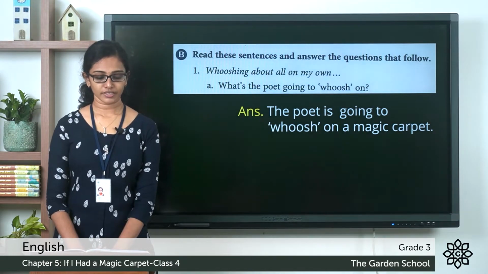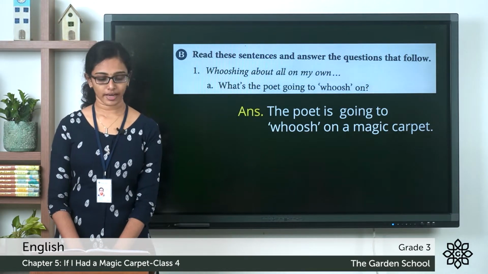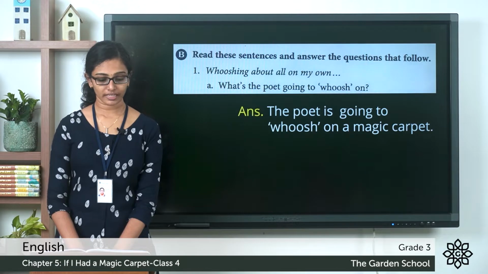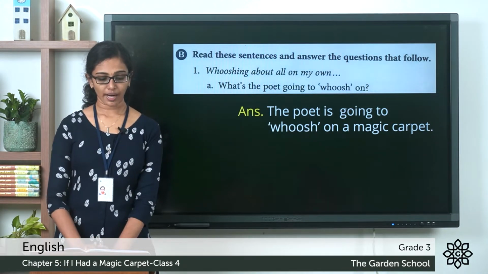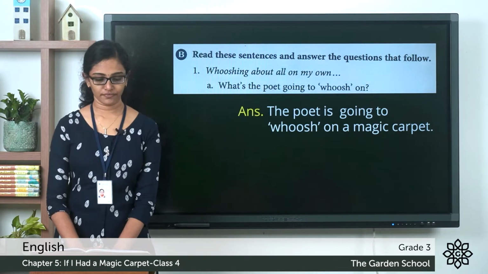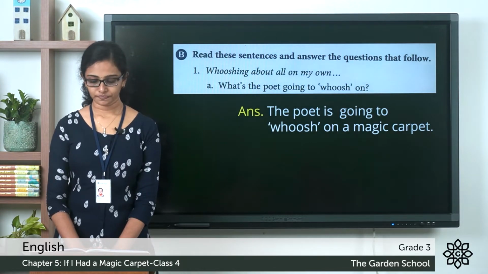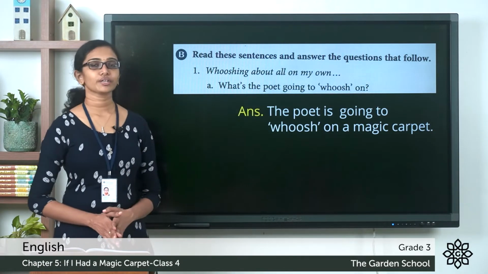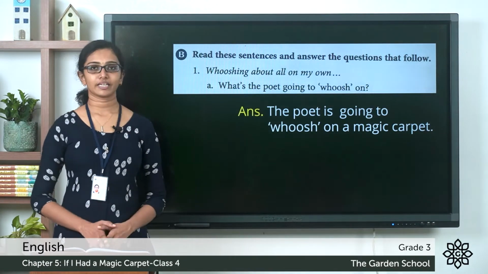If I had a magic carpet that could travel anywhere, I would probably be quite selfish and wouldn't want to share. I would have the greatest time whooshing about all on my own, and I would collect myself a postcard from wherever I had flown. So what's the poet going to whoosh on? The poet is going to whoosh on a magic carpet.